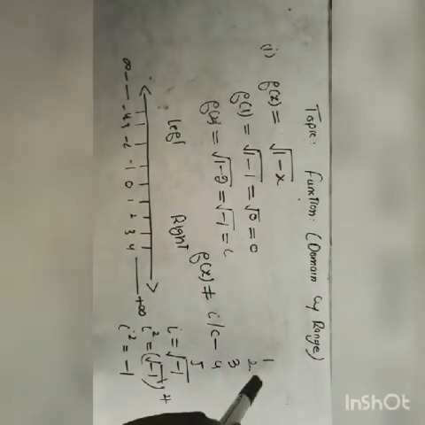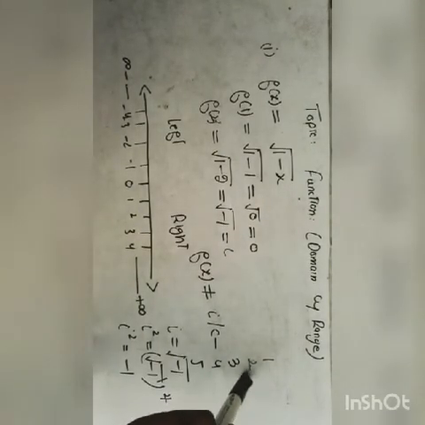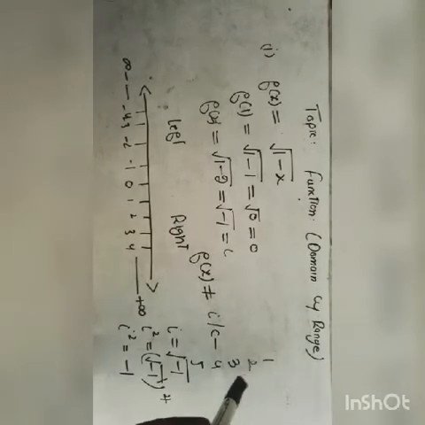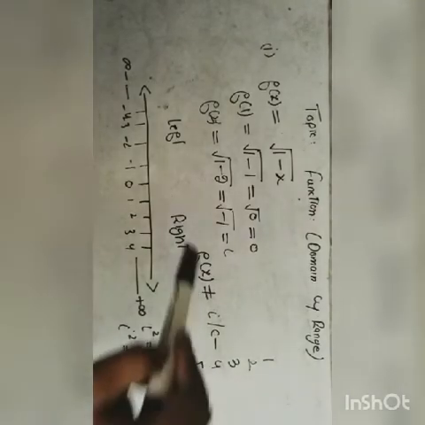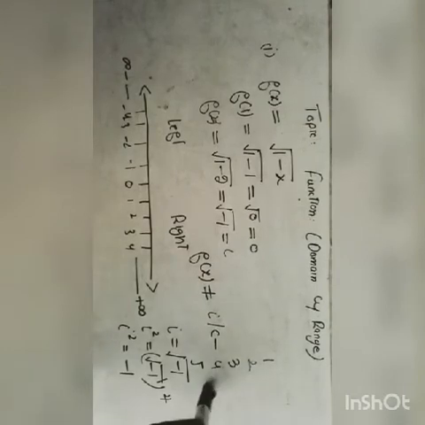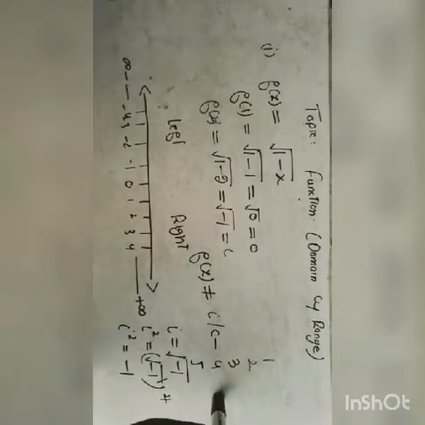And when we put values greater than or equal to 2, like 2, 3, 4, 5, we get negative values under a square root, and the answer will be iota. So the second condition we should remember is that f of x is not equal to a complex number.